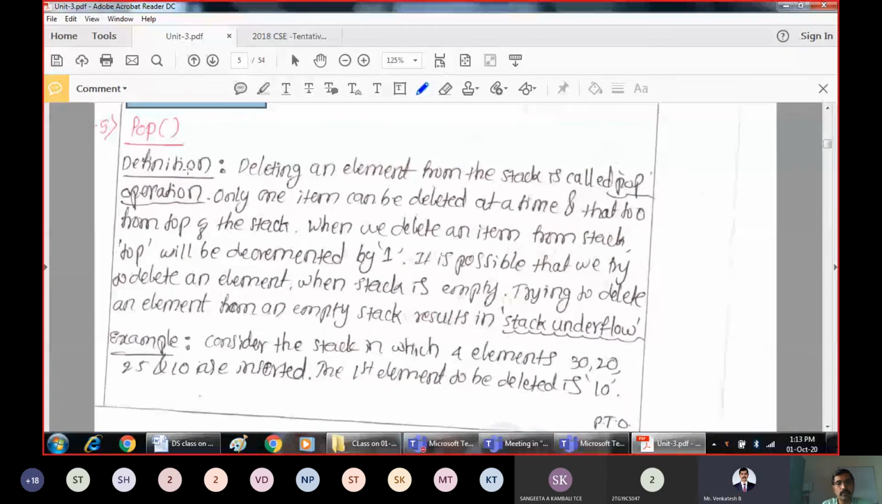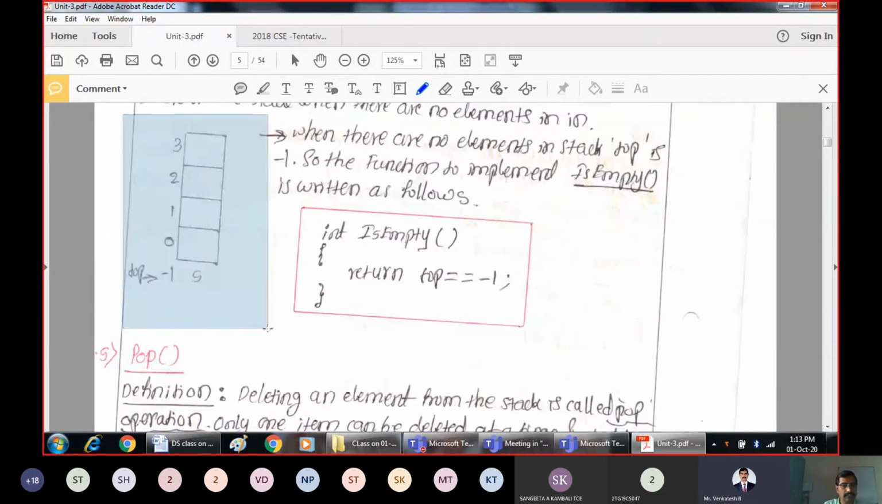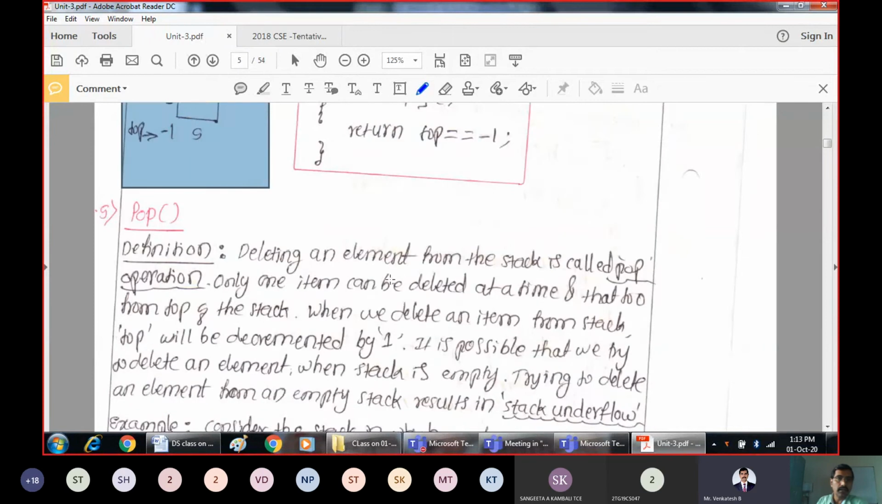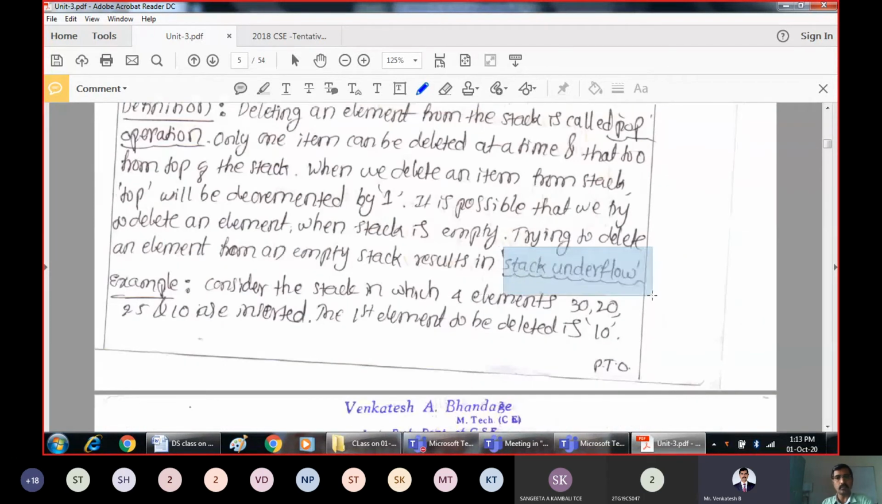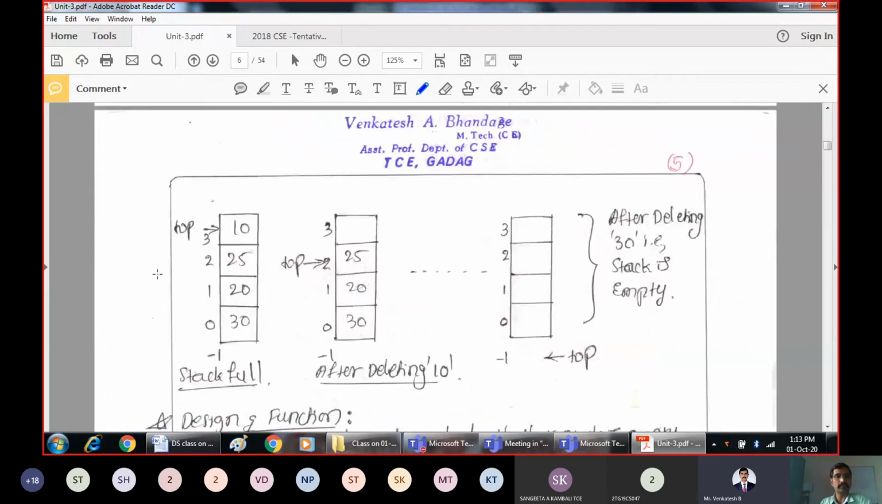Now pop. What is pop? Deleting an element from the stack is called a pop operation. And what is stack underflow? If the stack is empty and still you are trying to take out an element from the stack, this is the scenario. There are no elements, but still you are trying to delete an element from the stack. That is called stack underflow. So let us write the code for that.